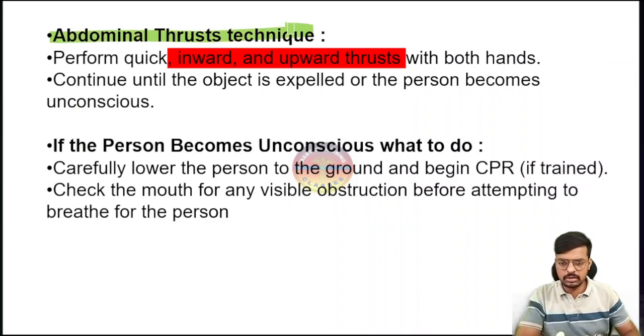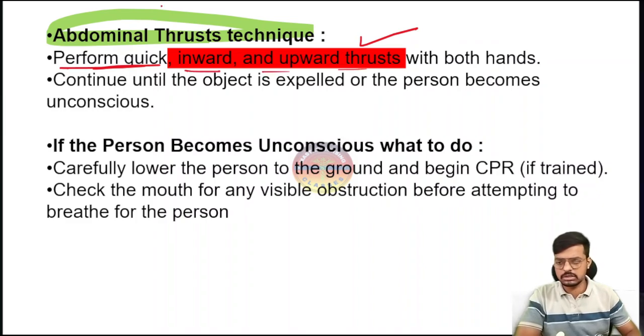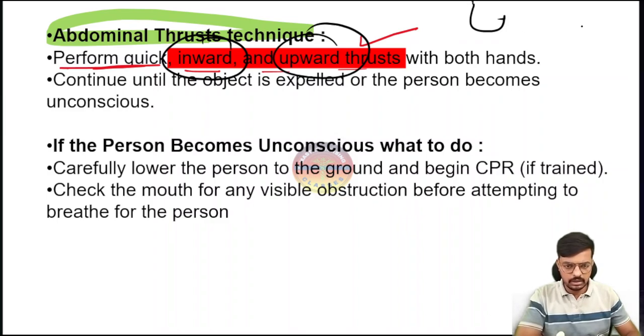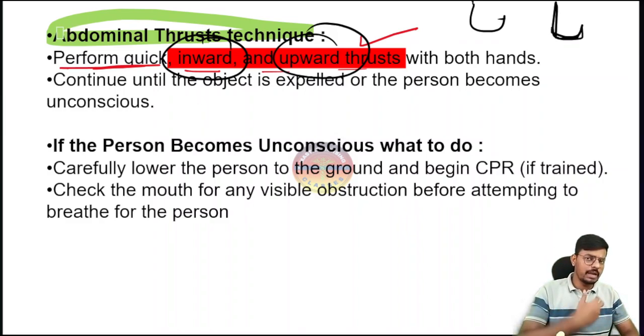How do we give the abdominal thrust technique? This red highlighted point is repeatedly asked. Perform a quick, inward and upward thrust. So the thrust should be inward and upward. It will be in a J shape, right? Like this is the inward and this is the upward. Very important.